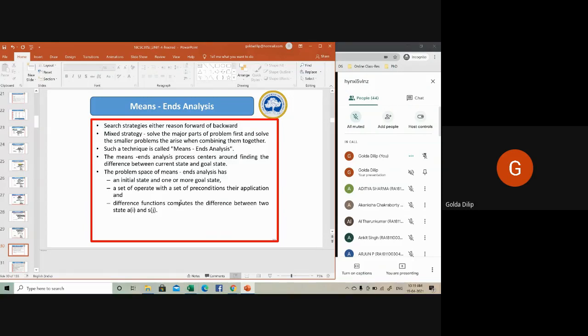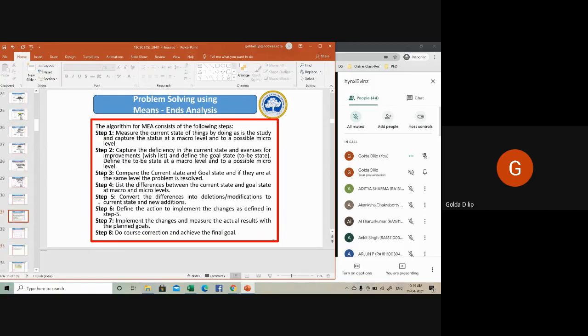The difference computes the difference between the two states. Whatever I have told here is put as an algorithm. MEA, or means end analysis, is dependent on a set of rules. Those rules are used for the transformation from one state to another, and the preconditions and post conditions are included in it.